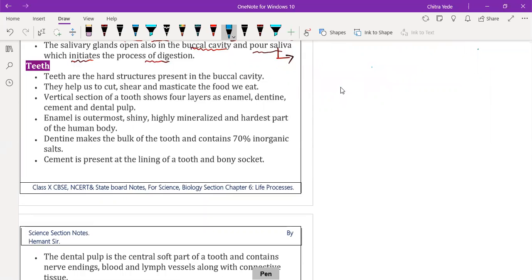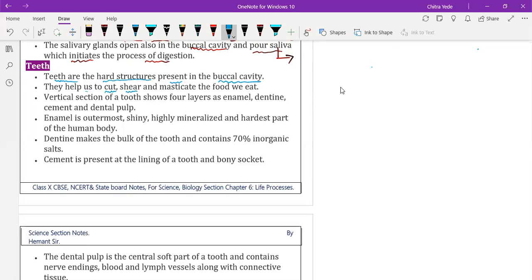Now we are starting the teeth. Teeth are the hardest part of our body. Teeth are the hard structure present in the buccal cavity as well as in our body. They help us to cut, tear and masticate the food we eat.